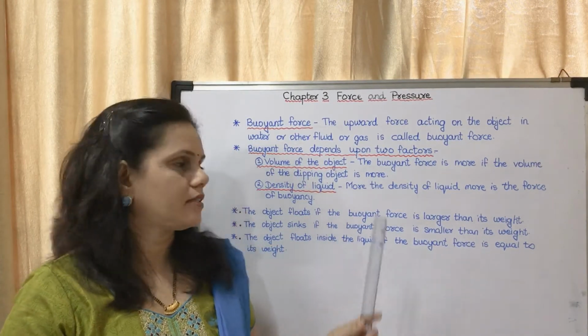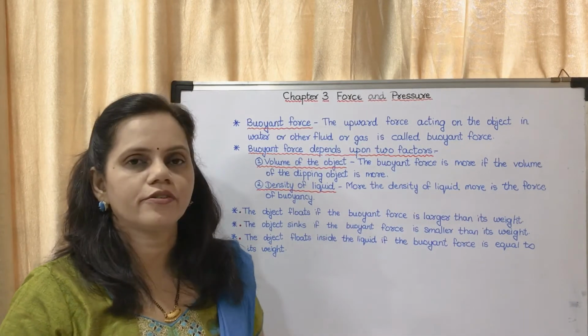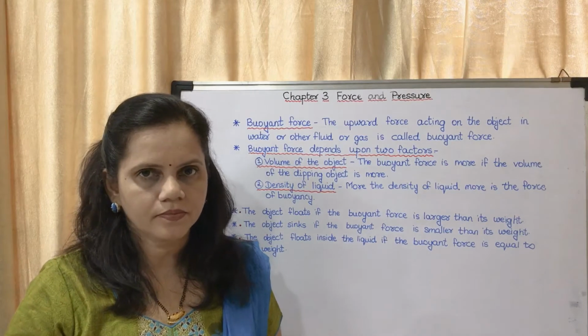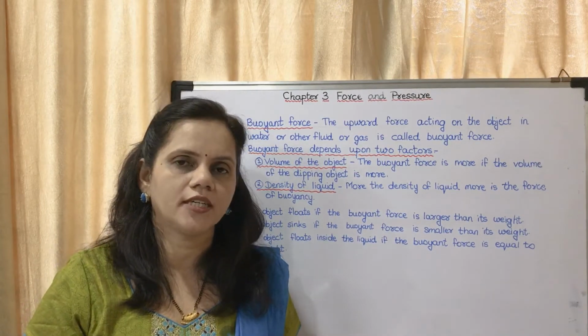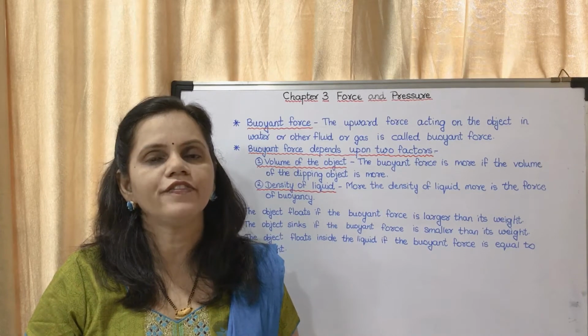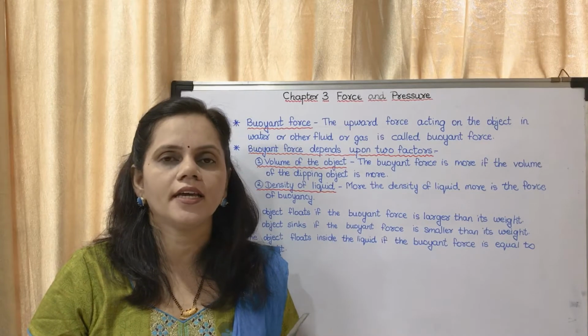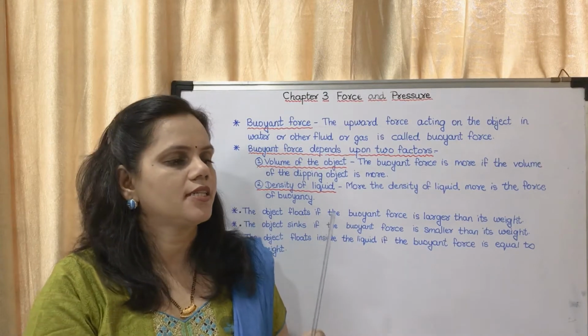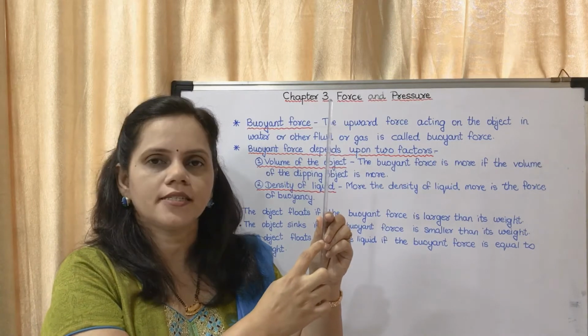Now the second factor we will see: more the density of the liquid, more is the force of buoyancy. The density of fresh water is less than the density of saline water. Consider a ship floating in sea water, with the water level up to here.